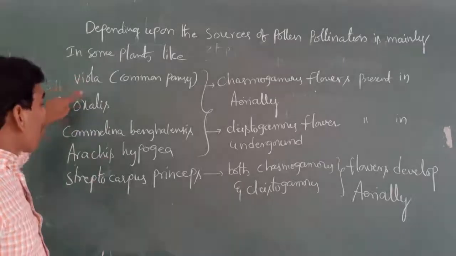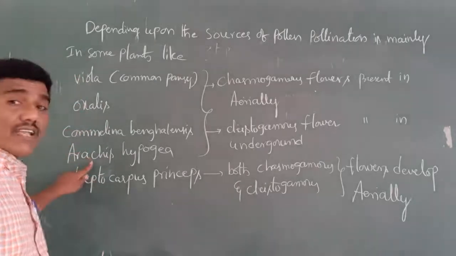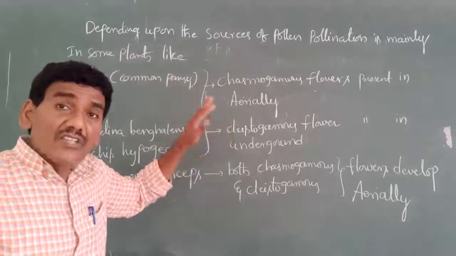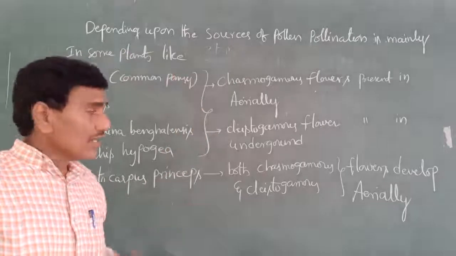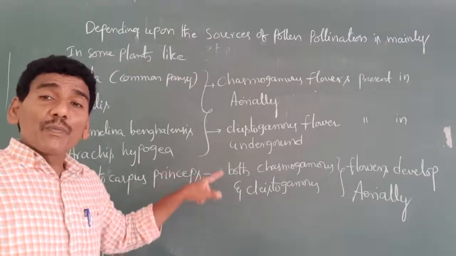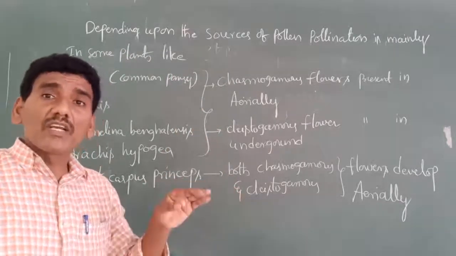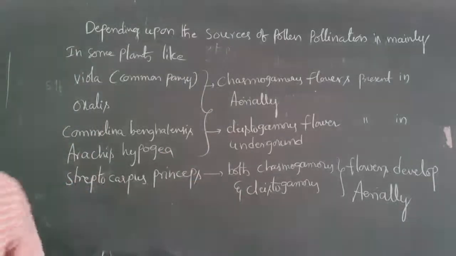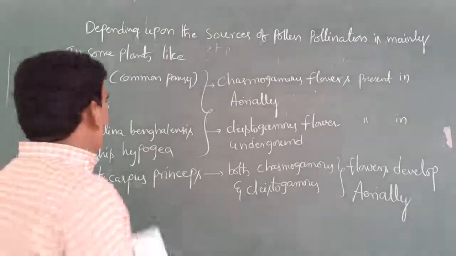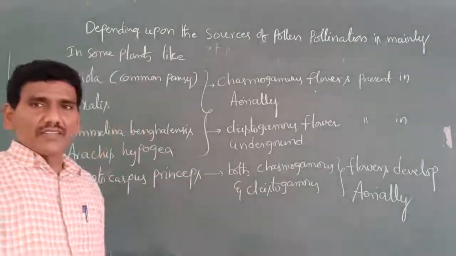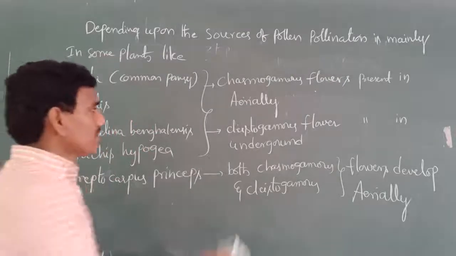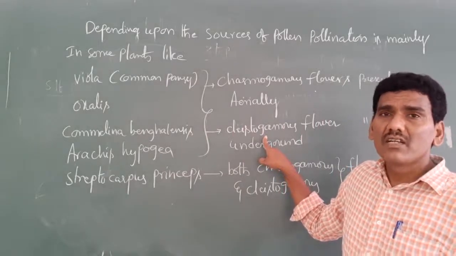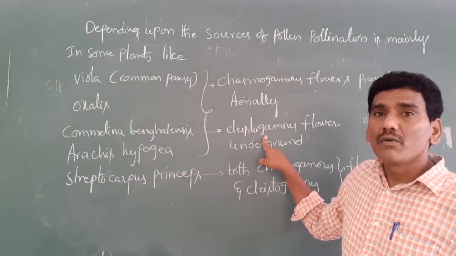In viola, oxalis, Commelina bengalensis, Arachis hypogaea, chasmogamous flowers are always developed aerially. Cleistogamous flowers are developed underground. In Septocarpus princeps, both chasmogamous flowers and cleistogamous flowers are developed aerially. One more point here. In Commelina bengalensis, cleistogamous flowers develop underground from rhizome.